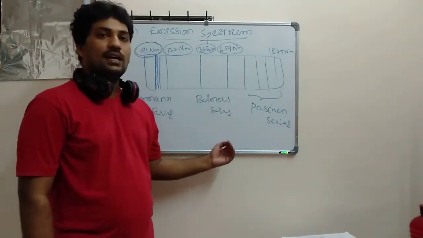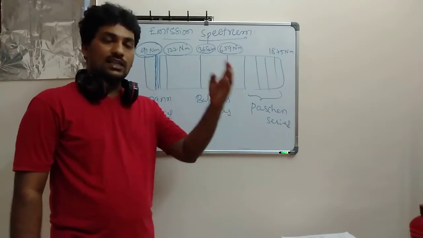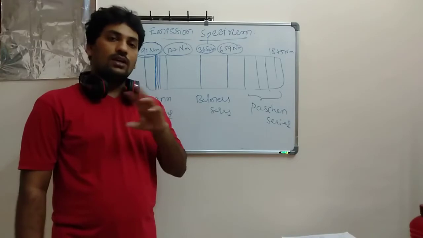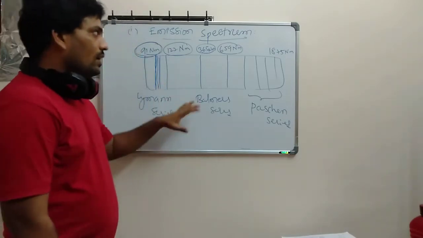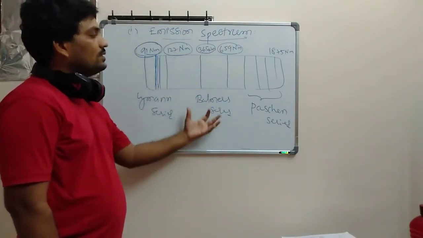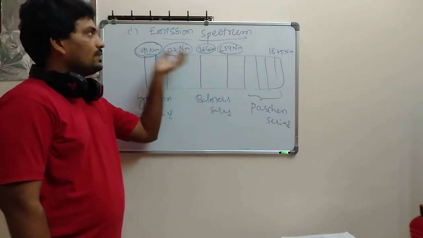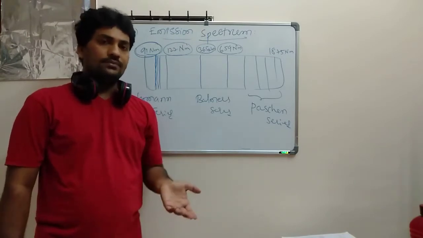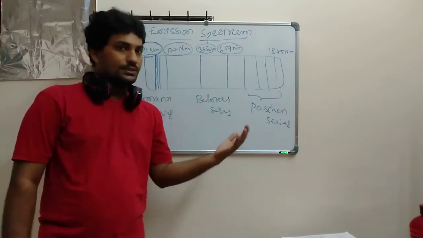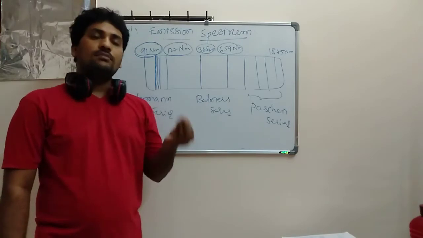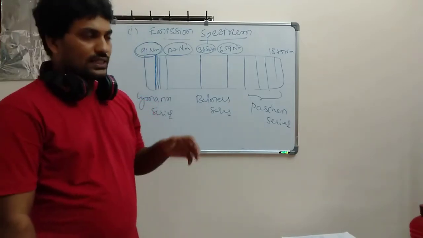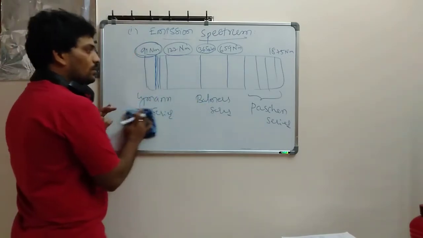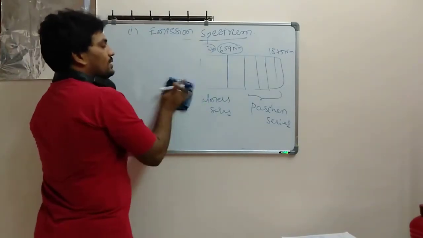So these series are based on what? The electron transitions from different orbits. Okay, you have to remember this. All these series are based on the emission spectrum. Emission, we know, is the electron coming back to its original position. Somebody also thought about what happens when particles absorb, so let's discuss it on the board. I hope you understood this one.